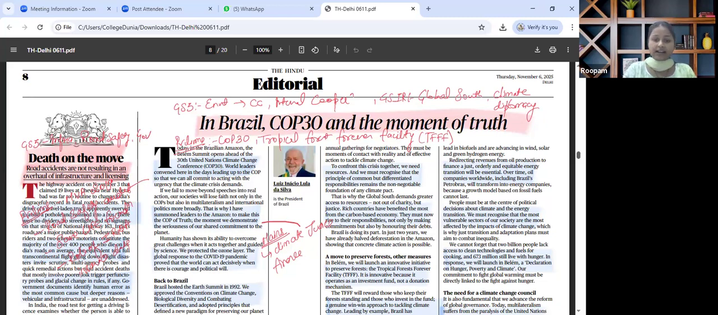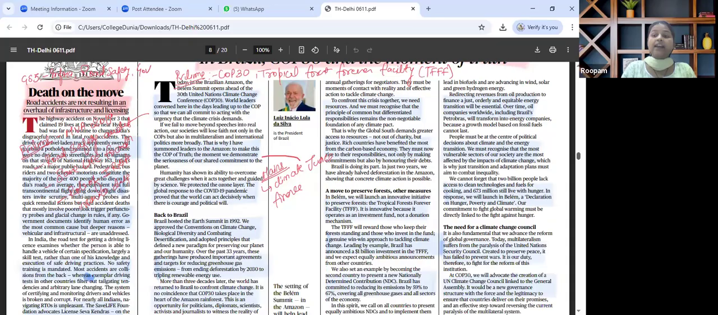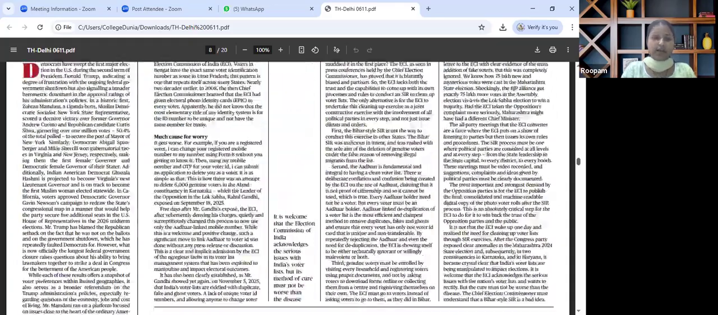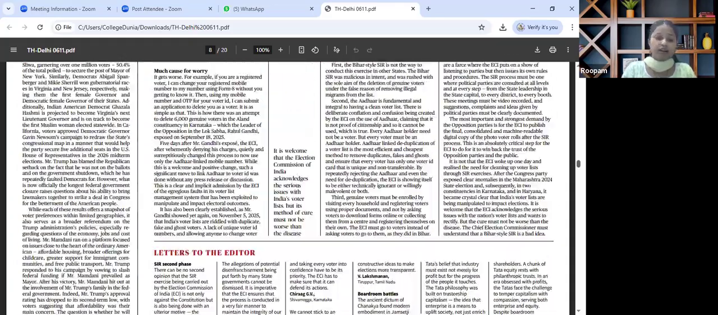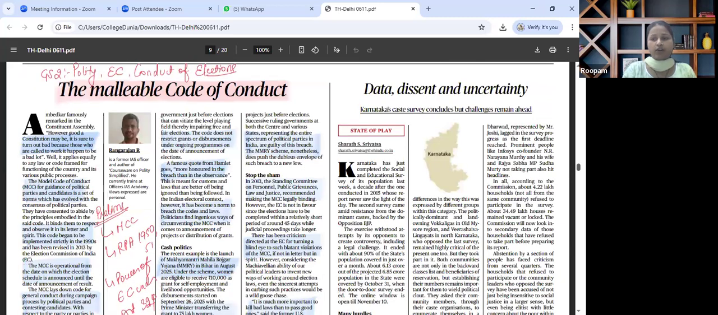The next important article that is there in the paper and is very much relevant for our exam is about Model Code of Conduct, the Malleable Code of Conduct. This has been the subheading for this particular issue. It is relevant for GS paper 2, Election Commission and Conduct of Elections.